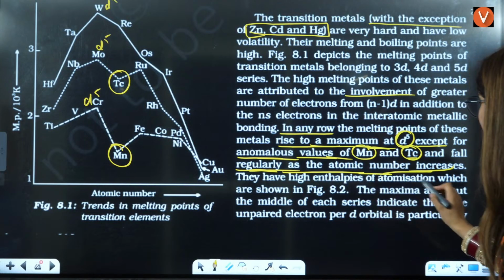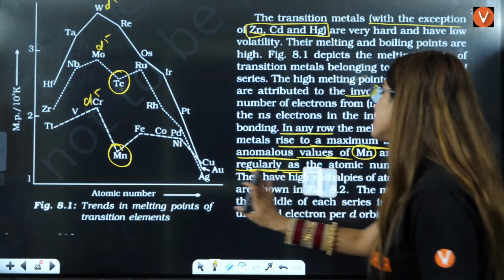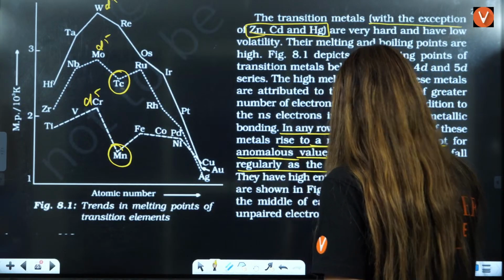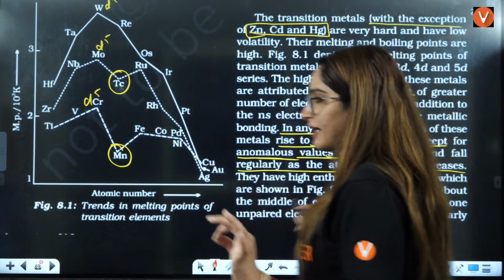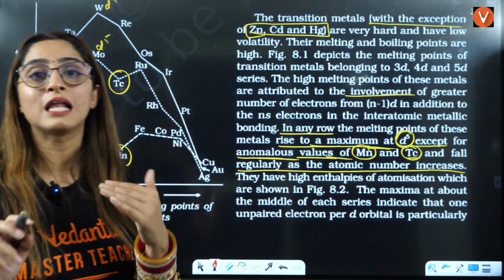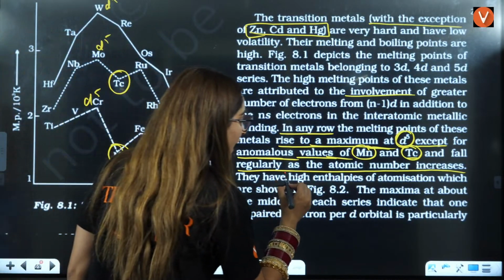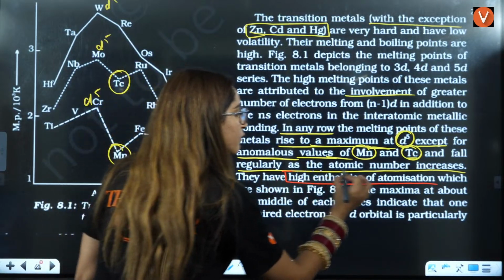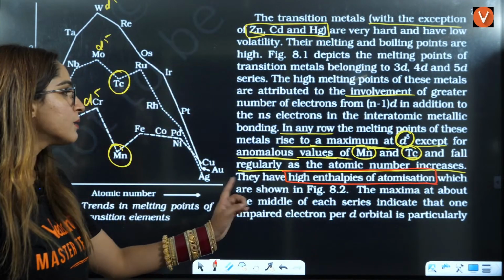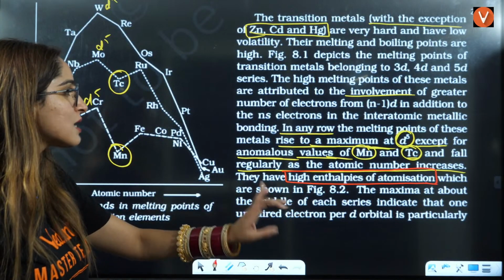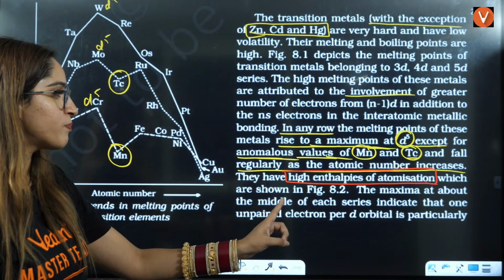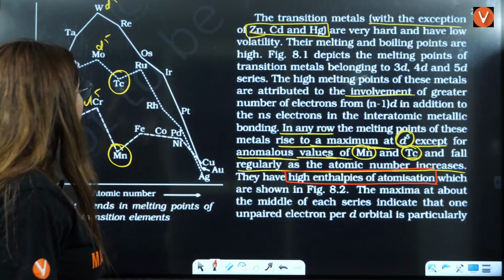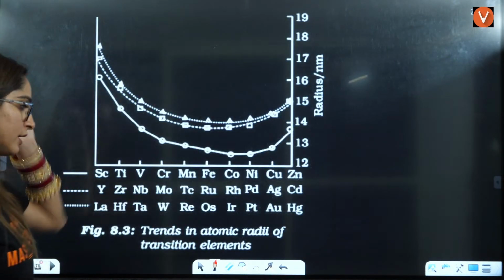They have high enthalpy of atomization. Now, atomization they have asked so many times, right? This is a very, very important trend that they are asking you, enthalpy of atomization, okay? So, high enthalpy of atomization, which are shown in this figure. So, enthalpy of atomization we will specially do. The maximum about the middle of each series indicates that one unpaired electron per d orbital is particularly favourable for strong interatomic interaction, corresponding to the melting point here, right?